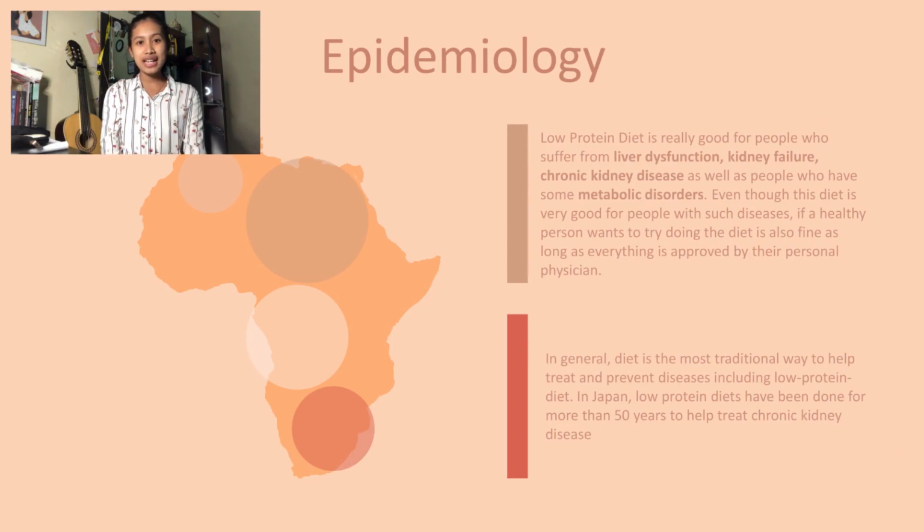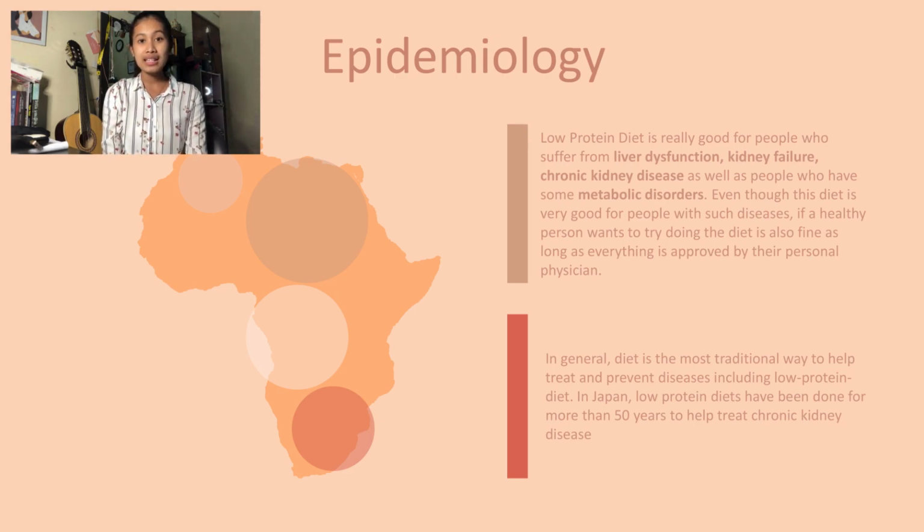I'm going to talk about the epidemiology of low protein diet. So low protein diet is very good for people who suffer from kidney diseases, liver diseases, as well as metabolic diseases. But in general, if people want to do the diet, it is also very good as long as their physicians are allowing or approving them to do the diet.